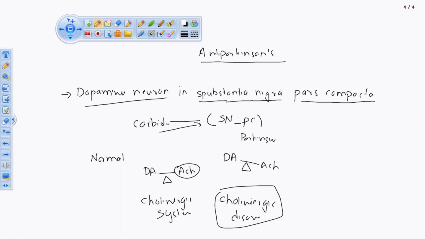The activity of the cholinergic system is not in a good condition, so they are not in a balanced form. It means that the person is a Parkinsonism person. In this condition we have to give anti-Parkinsonism drugs like haloperidol, carbidopa, levodopa, all those things we are going to give to this person. Now this one is normal, and this one is Parkinsonism.